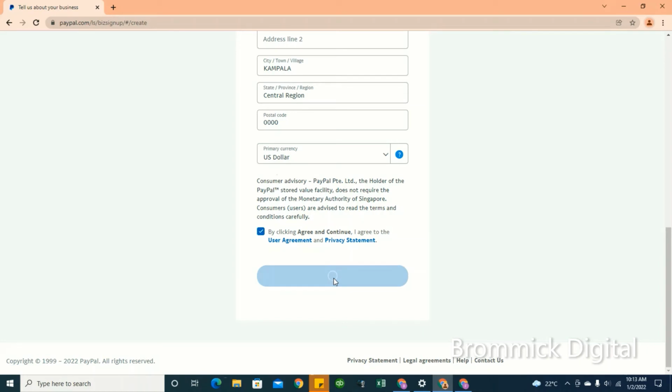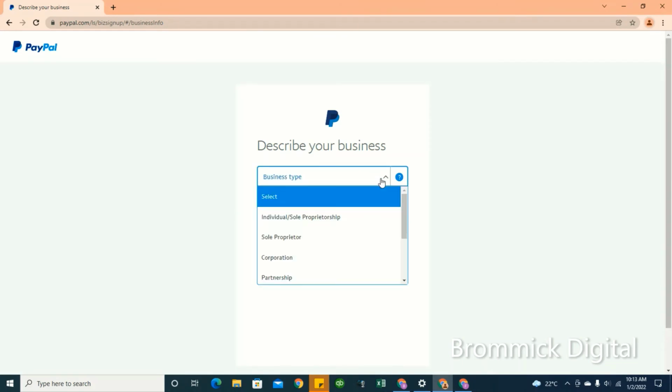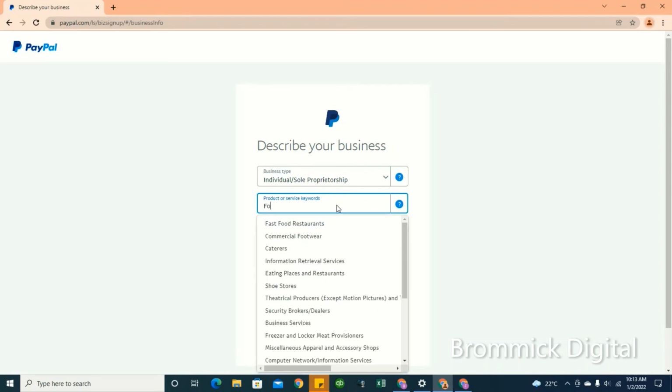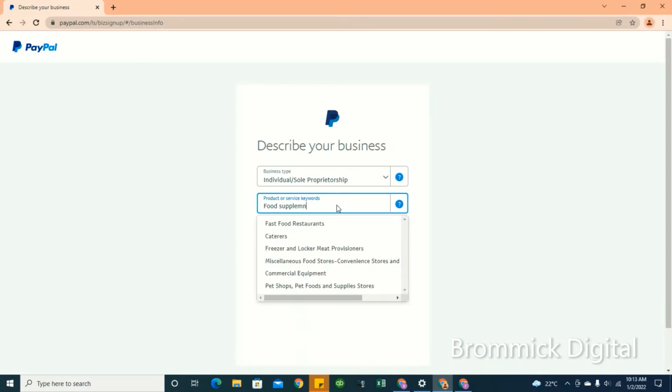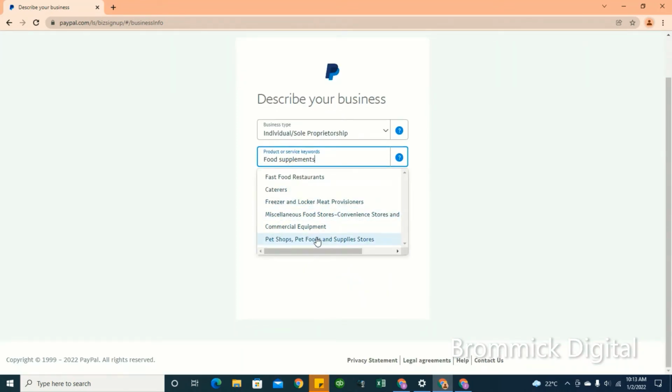Once you've filled in all the information, say agree. They'll ask you the type of business; choose individual or sole proprietorship, and then select the product or service. Select anything, guys, because you may not be able to find your line of business or service. Say you put food supplements here but can't find them, then just select any line that is close to that. That shouldn't be a restriction. Select anything from there.